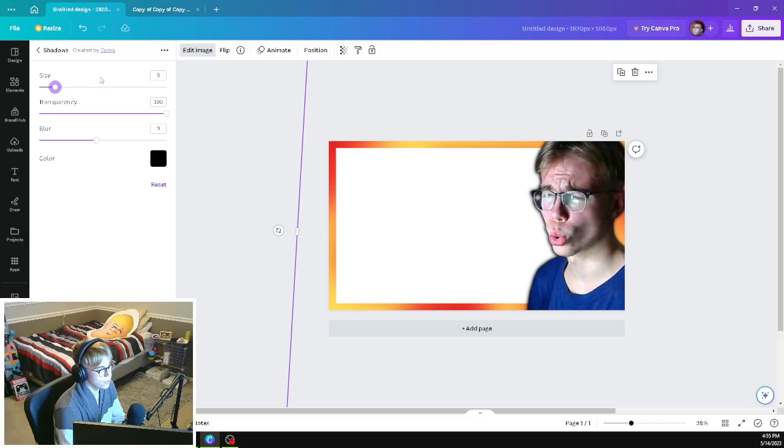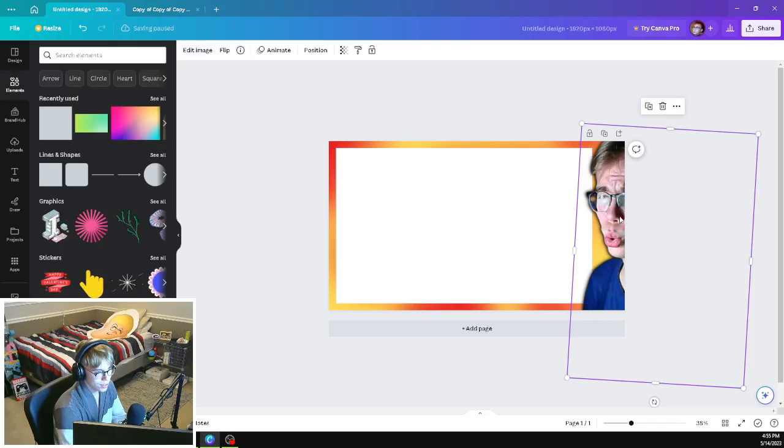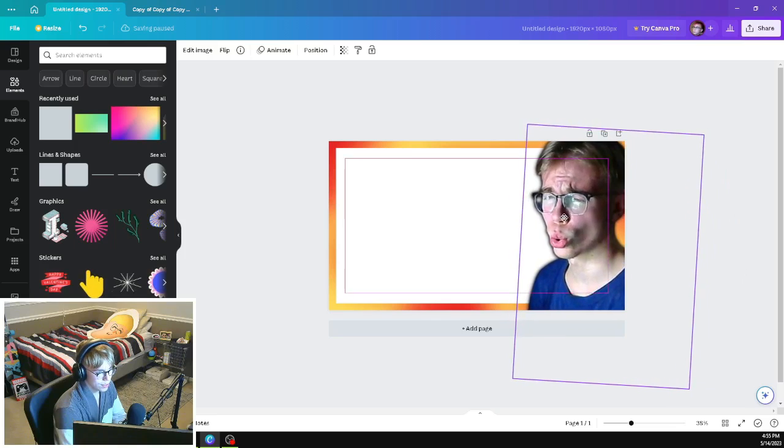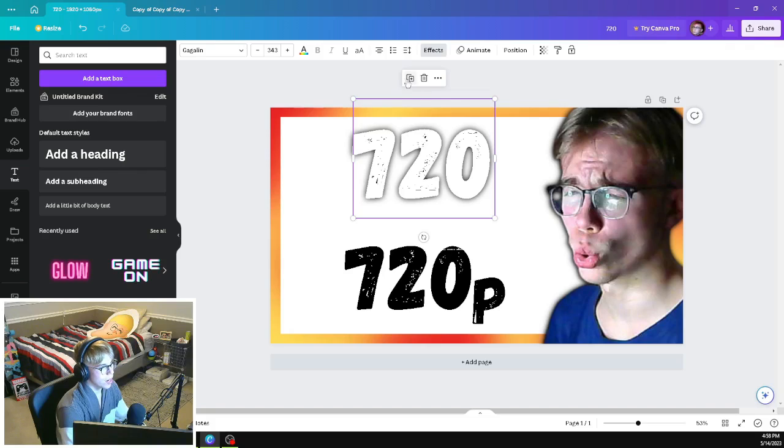We're gonna do the size of 5 for the shadow. So we're gonna click apply, and it's gonna adjust a little bit. Yeah, there you go. And then we're just gonna drag it along here, and then voila. But you see how it does not have the shadow effect that you would really want in it. That's why they have the shadows for it. But what I usually do is keep duplicating it as many times as I can, for it to look just right.